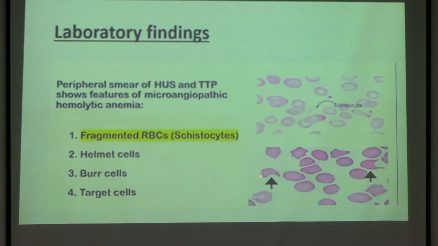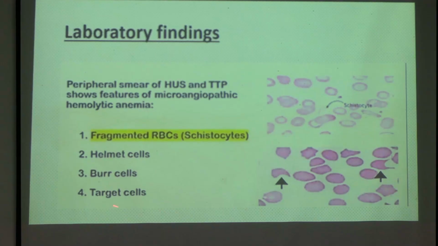So you can see here the RBC will be biconcave shape in the blood film. Now you can see the RBCs are broken. It is fragmented RBC. Here also you can see a light colored RBC which is broken. So these are known as schistocytes. Fragmented RBC, that is the abnormal form of RBC. Others are helmet cells, burr cells and target cells.